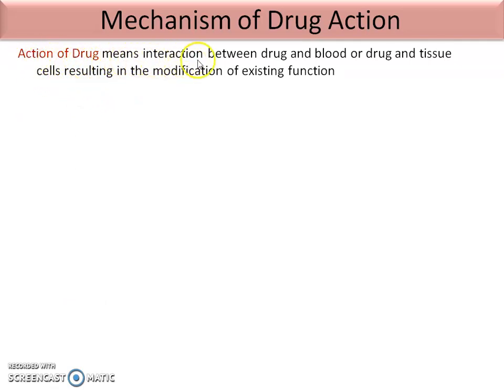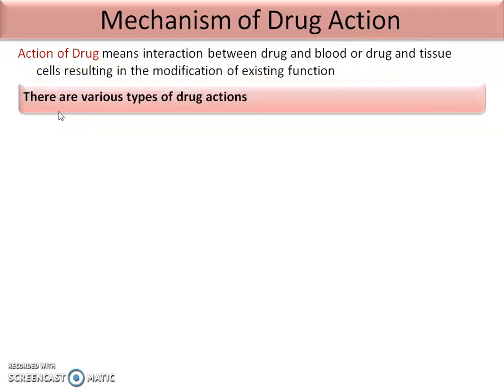Action of drug means the interaction between drug and the blood or the drug and tissue cells resulting in the modification of the existing function. That means drug action means there is an interaction between drug and blood or drug and tissue cells, from which we get the result. There are various types of drug actions.